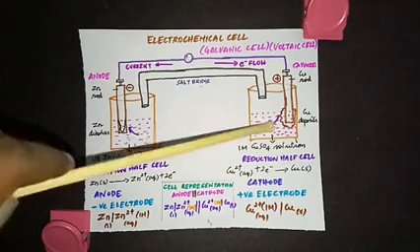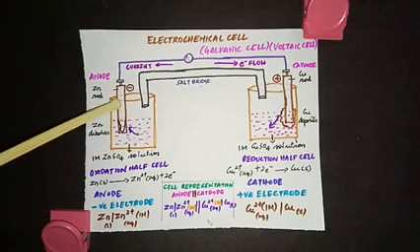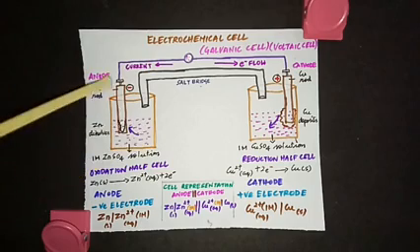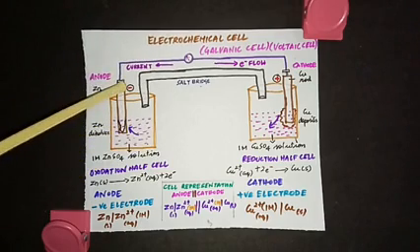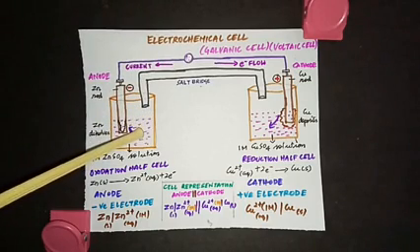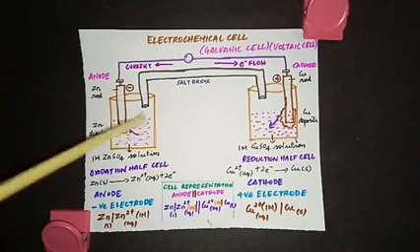So zinc will lose electrons and change into Zn2+ and get into the solution. So this zinc rod loses weight because zinc is changed into Zn2+ by losing electrons, and that is the reason we observe an increase in the concentration of Zn2+ ions in the solution.